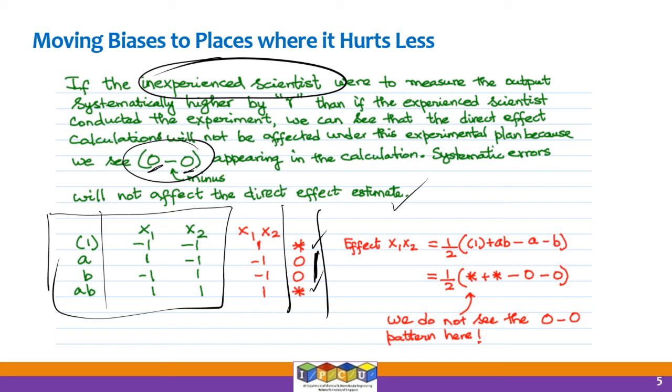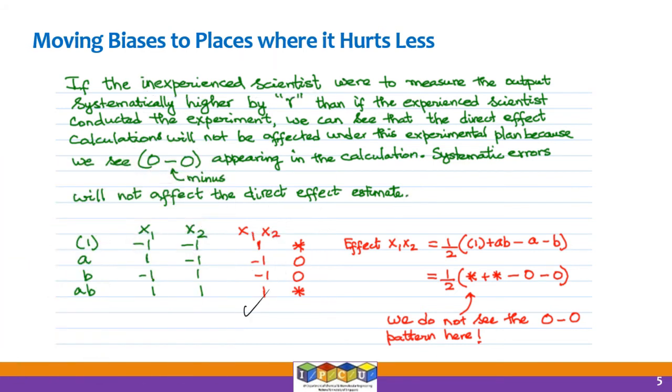Now we are filling up this column in between, which is x1 times x2, the two-factor interaction. So what you see here is, minus 1 times minus 1 is plus 1, minus 1 times plus 1 is minus 1, plus 1 times minus 1 is minus 1, and 1 times 1 is 1. So we know how the x1 x2 column is filled out. And what you see is the experiments with x1 times x2 equal to plus 1 get assigned to the experienced chemist. The experiments with x1 x2 equal to minus 1 get assigned to the inexperienced chemist.